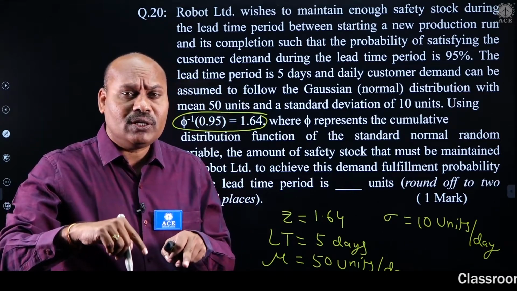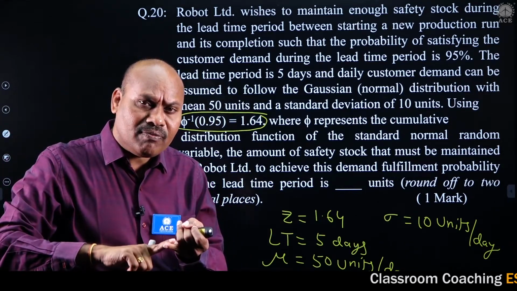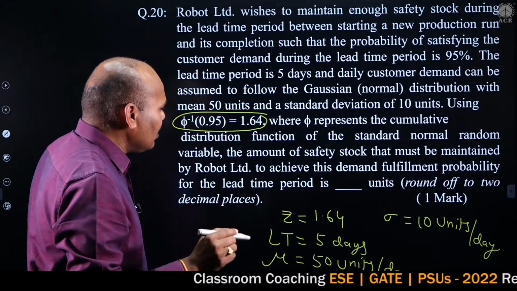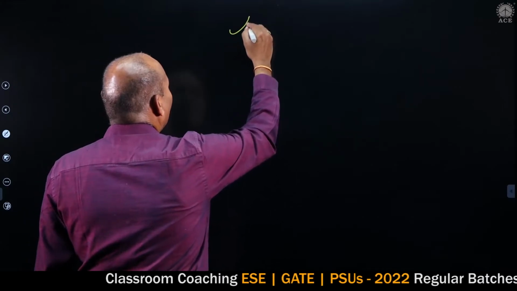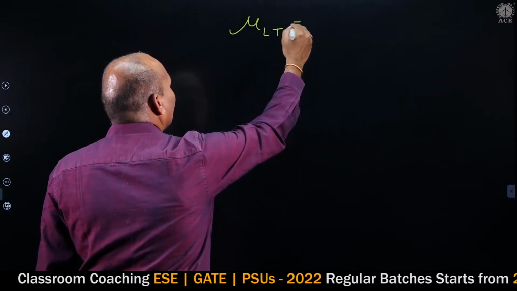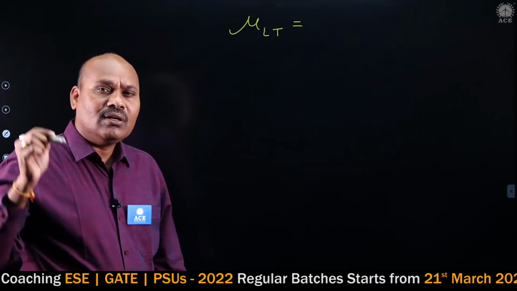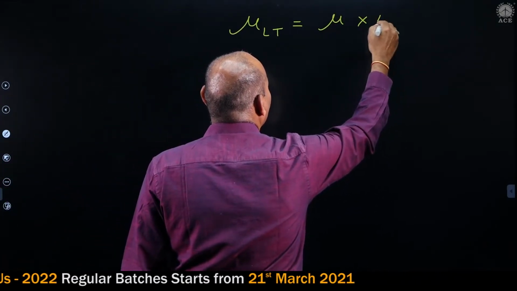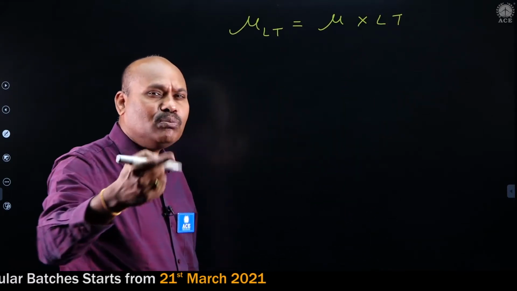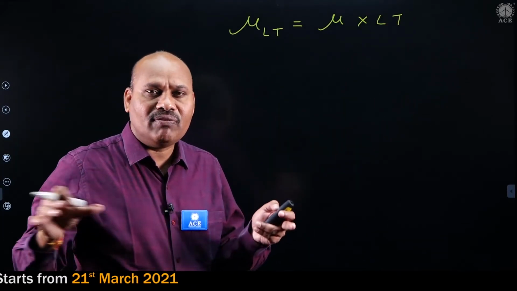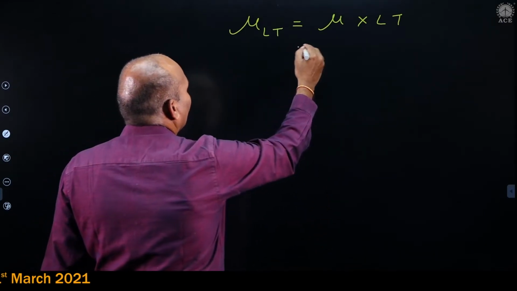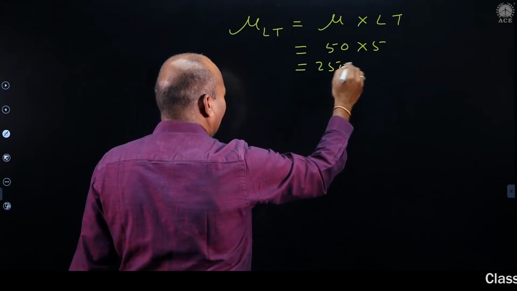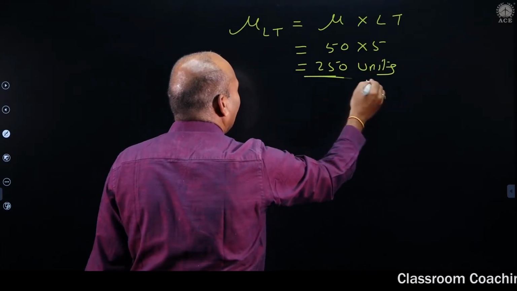So we are supposed to find out demand for lead time and standard deviation for lead time. For that, mu LT. What is the meaning of this? Mu LT, demand during lead time, is equal to mu into LT, because mu plus 5 times you can add. So mean values can be added. So 50 into 5, 250 units. Of course, not necessary this one, but I'm just finding.